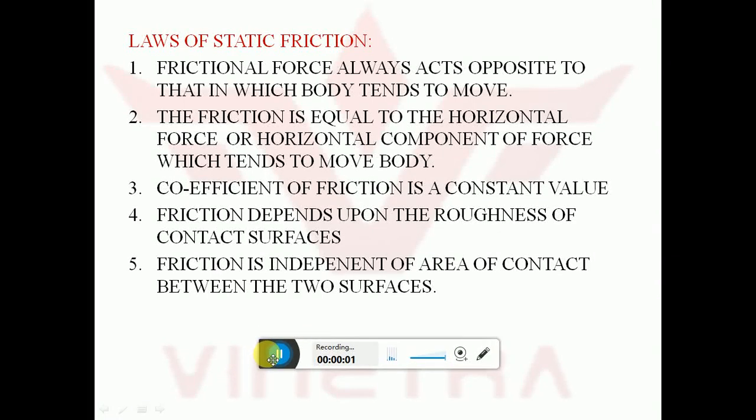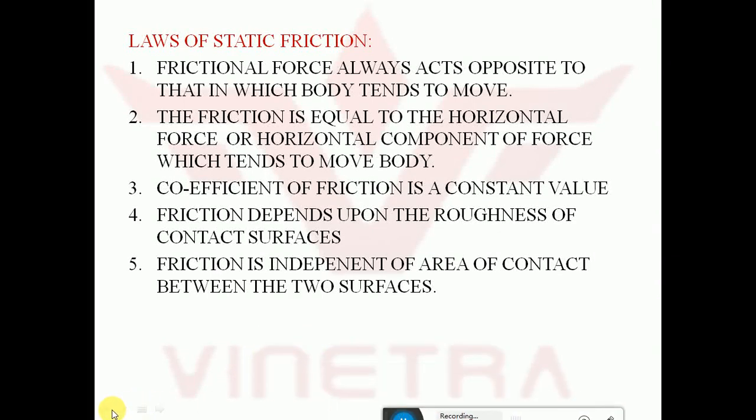So in this session we will see what are the laws of static friction and laws of dynamic friction. So first law is friction force always acts opposite to that in which the body tends to move.